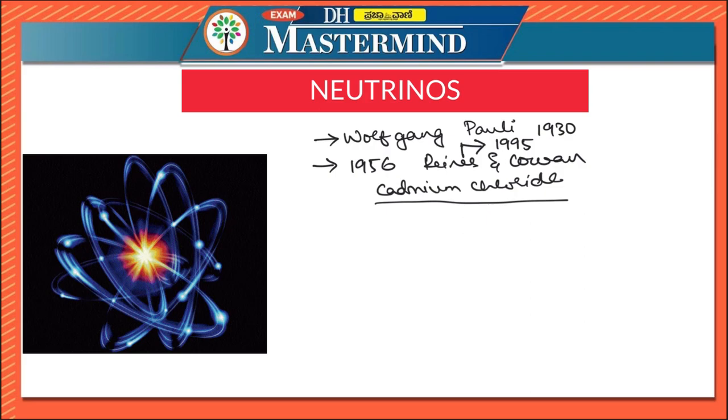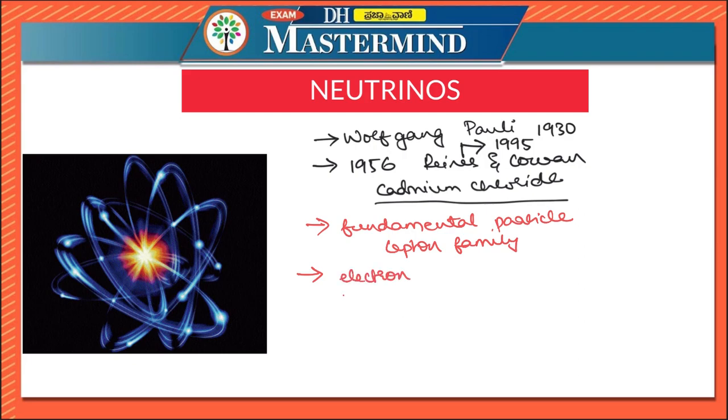Neutrinos are fundamental particles belonging to the lepton family. Please remember, they belong to the lepton family. This is very important. They could ask you this question in multiple choice. Neutrinos actually come in three flavors. The first is associated with the electron, the second is associated with the muon, and the final one is associated with the tau.